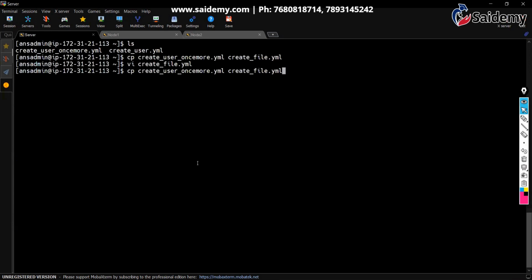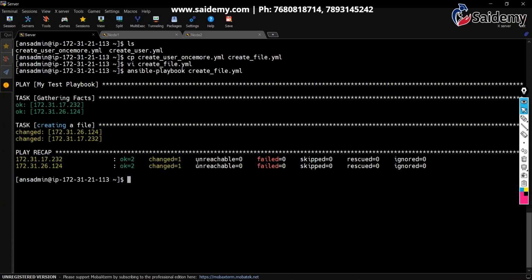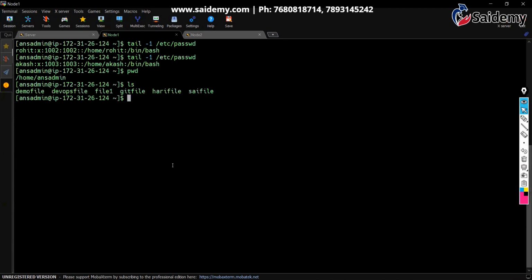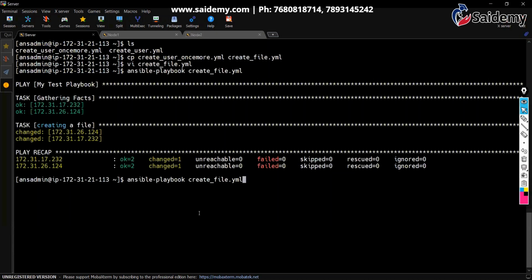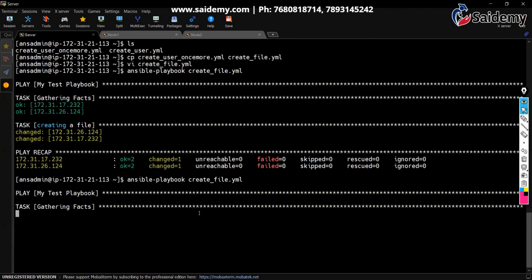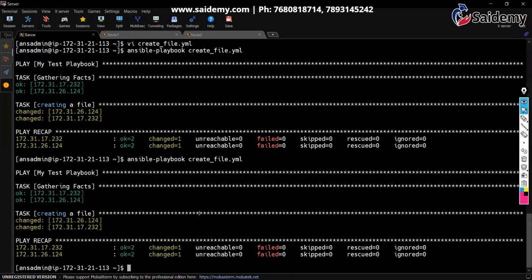Now run this playbook with ansible-playbook. What is the playbook name? create_file.yml. Right? Now enter. So you can see it is creating a file. Do ls, let's say demofile. Here also, that is how it goes. If you run it again, it won't take any action because the file is already there. What is this? Creating a file.